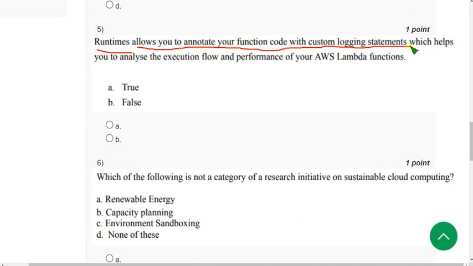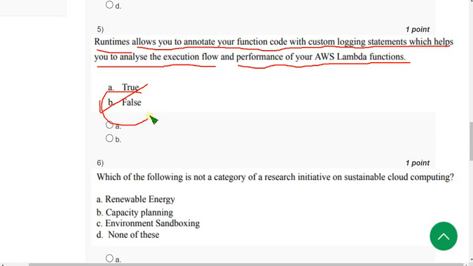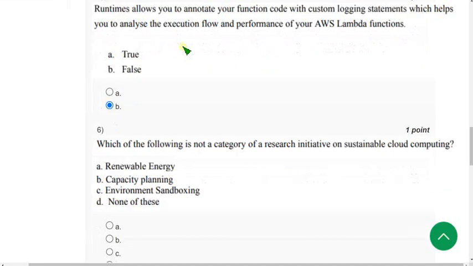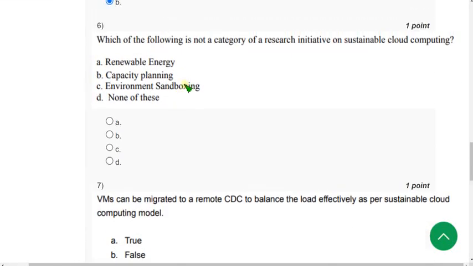Runtimes allows you to annotate your function code with custom logging statements, which helps you to analyze the execution flow and performance of your AWS Lambda functions. So for the fifth question, the correct answer is option B, false guys, false. So mark option B. Next one. Sixth question.